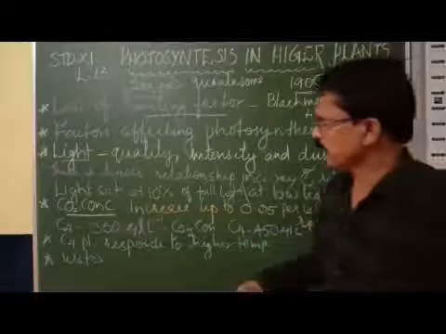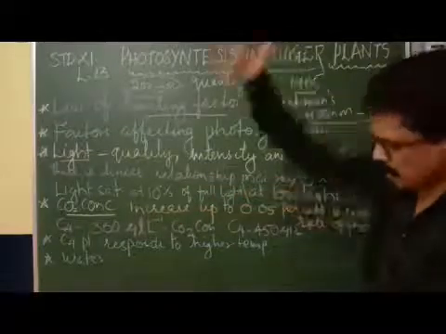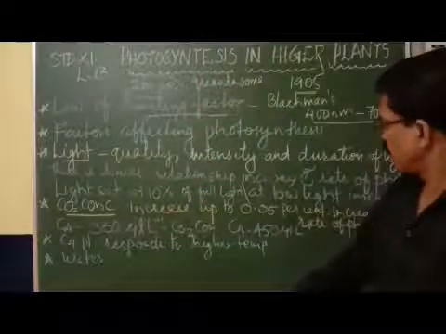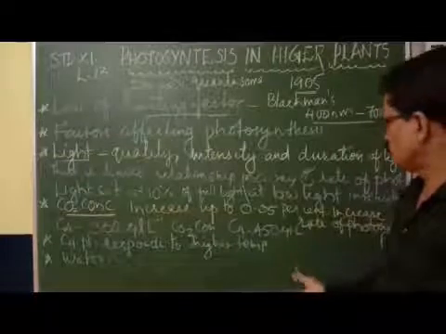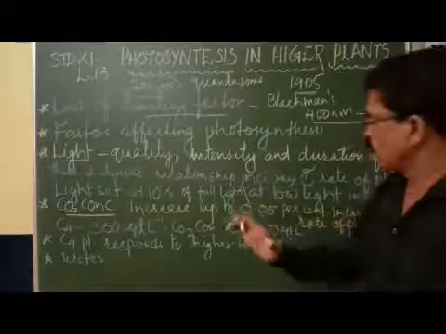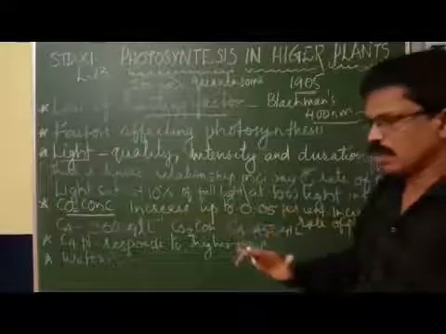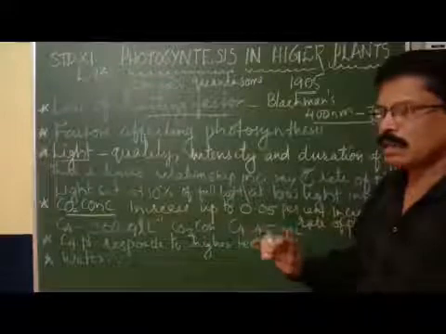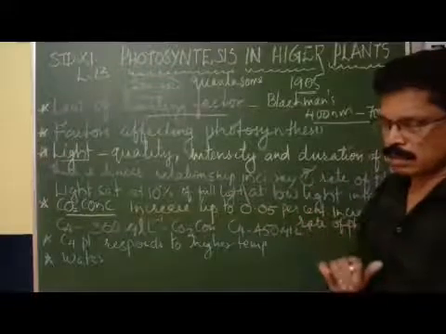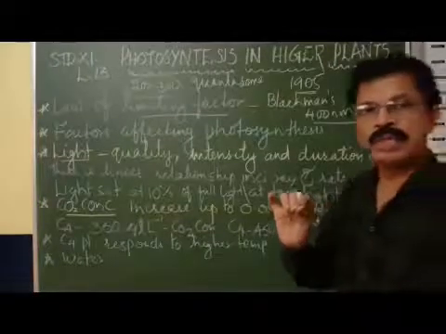There is a linear relationship between the light falling on the plant and the rate of photosynthesis at low light intensity.